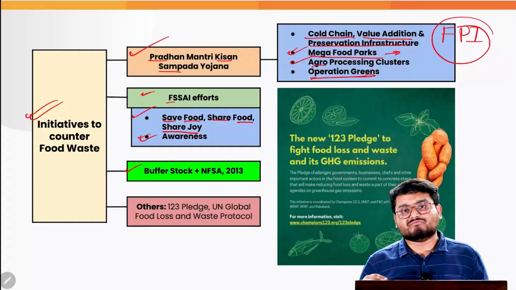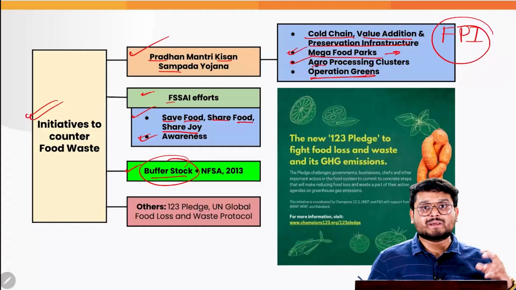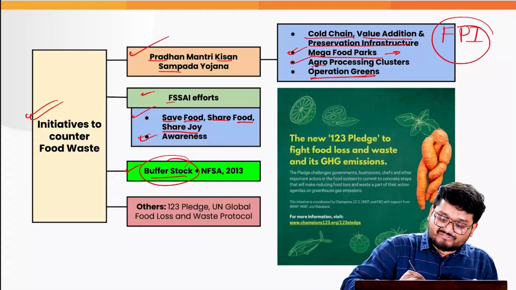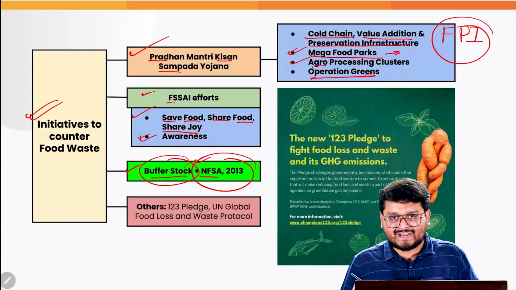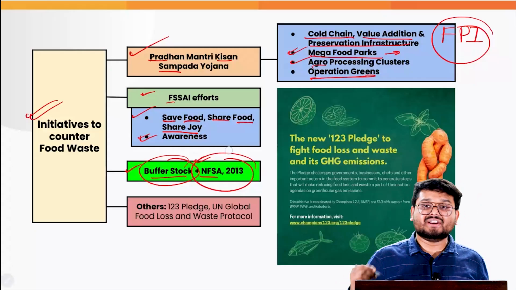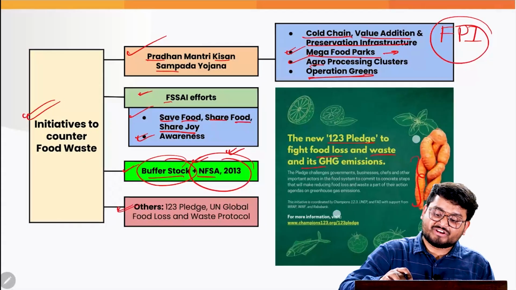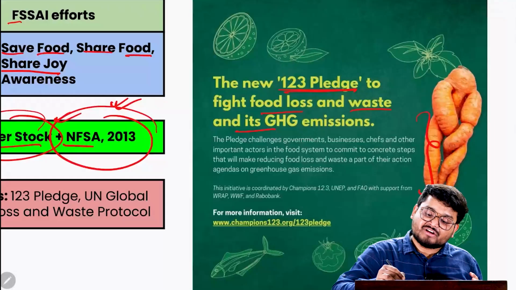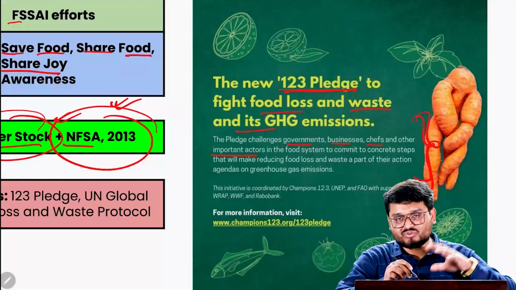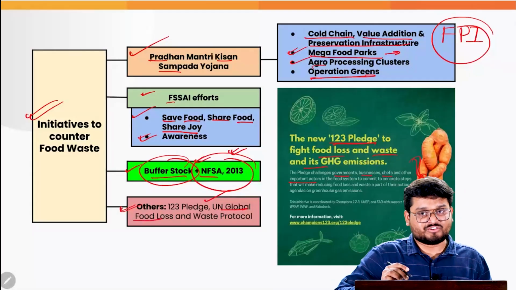Next, we also have various provisions, which are very important for the country, to maintain the buffer stock, which is an emergency stock of essential food grains and other food items. We also have the National Food Security Act, promoting food security in the country via a legally guaranteed right to food. Finally, we have other initiatives such as the 1, 2, 3 Pledge initiative, for better coordination between governments, businesses, chefs and other important actors in the food system to commit to reducing food wastage. We also have the United Nations Global Food Loss and Waste Protocol.